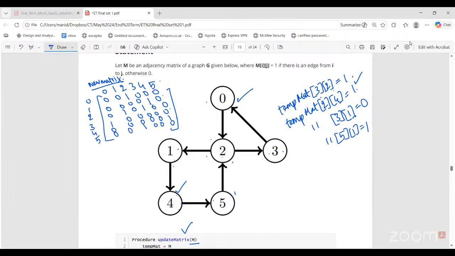Now first I create the new matrix, that is, how many newer paths have I found via some node. So first let's check for 0. From 0, where all can I reach? Via one node, I can reach node 1, and I can reach node 3. So for 0, now the entries 0, 1 and 0, 3, these two are also 1.